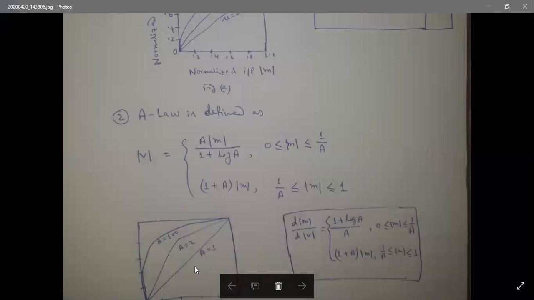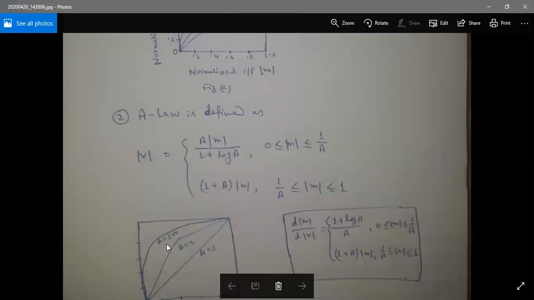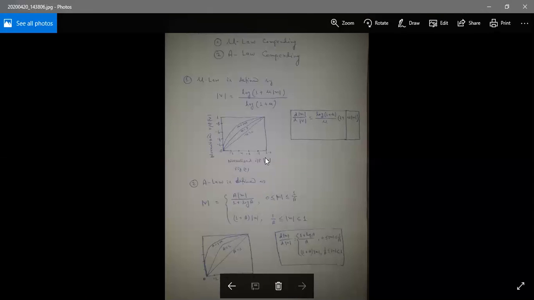Okay, now what will happen? Here A is nothing but a variable. And what is the nature of the curve? Here is the value of A equal to 1, here A equal to 2, and A equal to 100. And the condition is the same. That is the normalized input value of m and the normalized output value of v. Those are applicable in this case also.